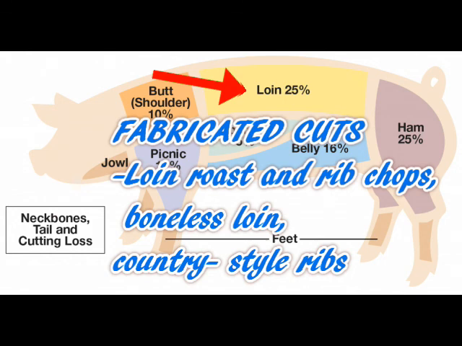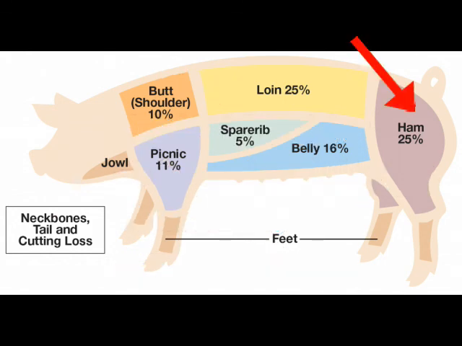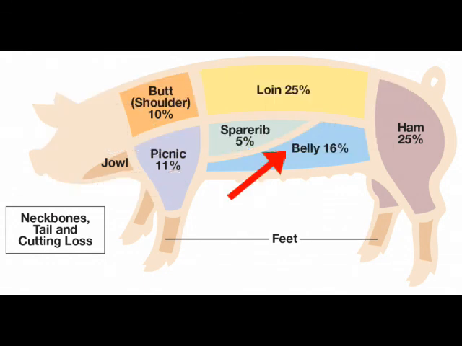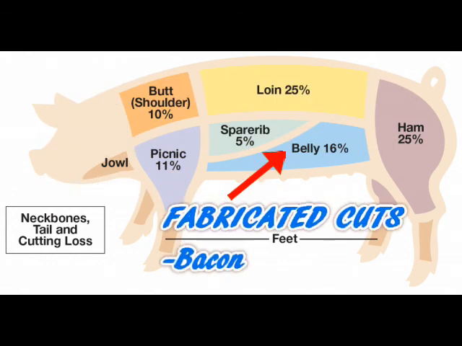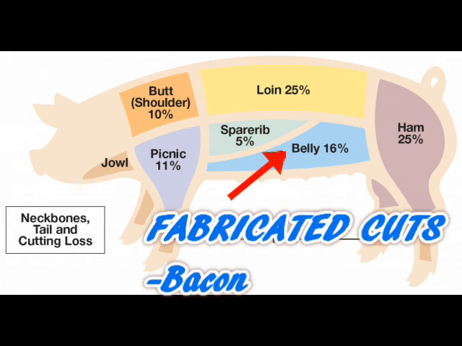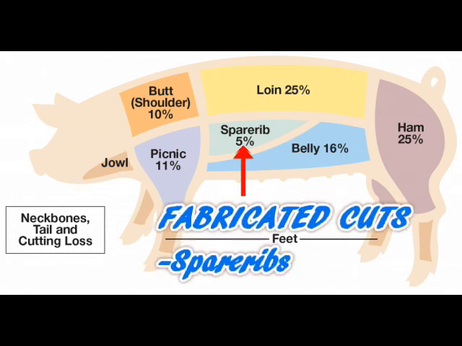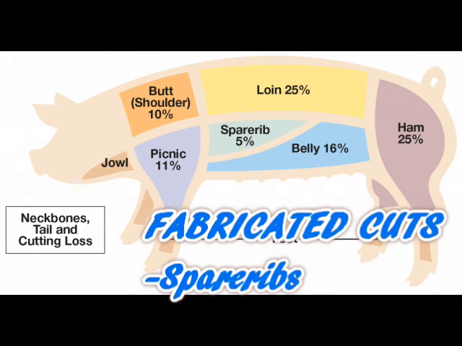and country style ribs. We also have the ham under primal cuts with fabricated cuts of fresh ham, smoked ham, and ham steak. We also have the belly under primal cuts with fabricated cuts of bacon. We also have the spare ribs under primal cuts with fabricated cuts of spare ribs.